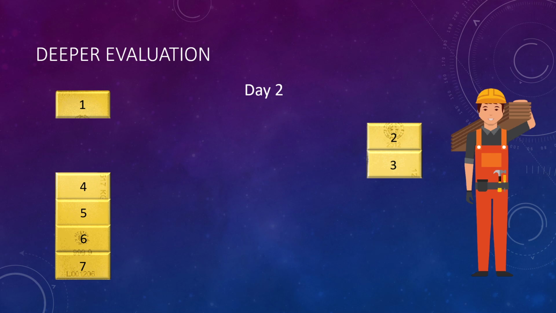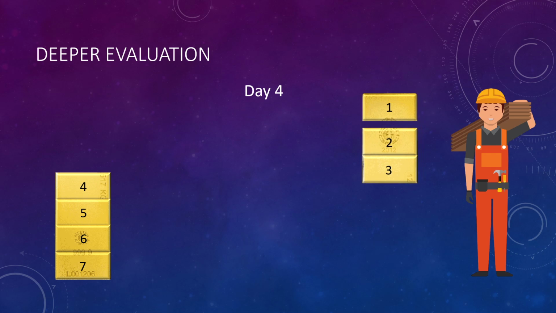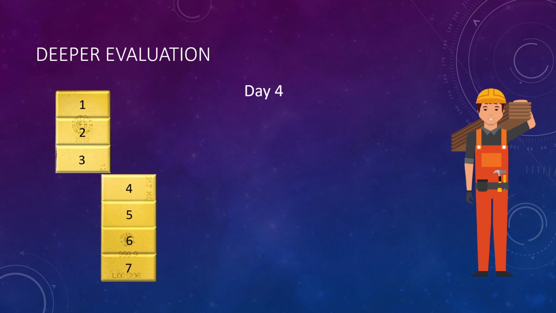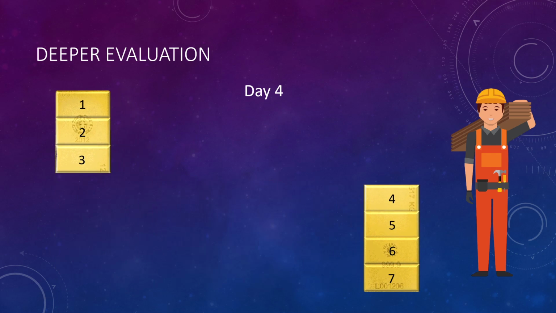Now let's continue this logic forward. On day 3, you will just give him the part you cut earlier. Now, what about day 4? On day 4, you need the worker to have 4 parts of the gold bar. That will mean he needs to have 4, but he already has 3, and you have 4. So do you see any direct answer here? Of course, you just take back the 3 and give him the block containing the 4/7 of the parts.